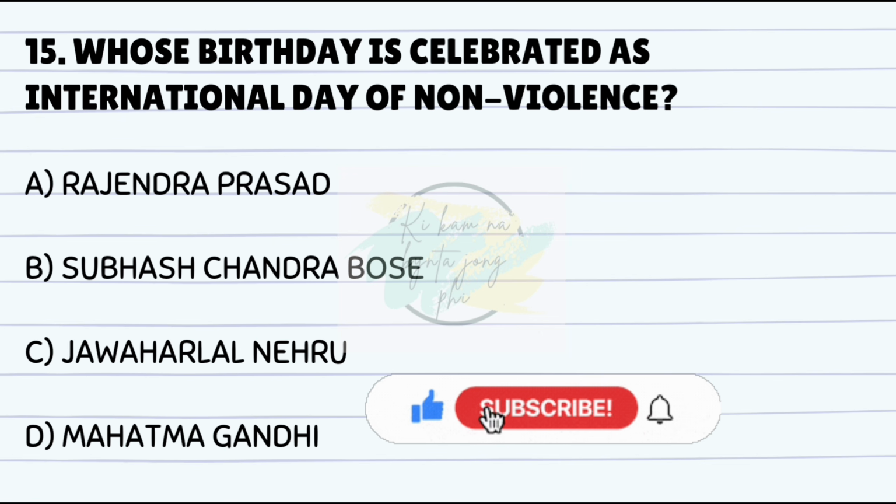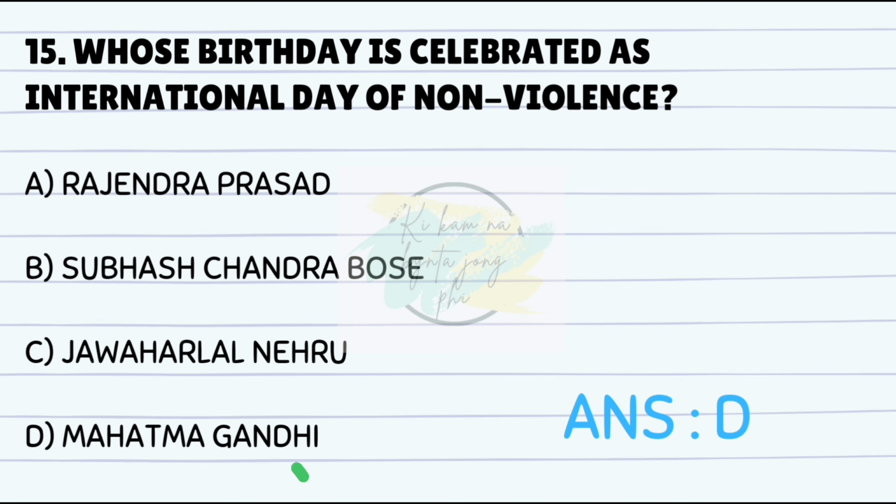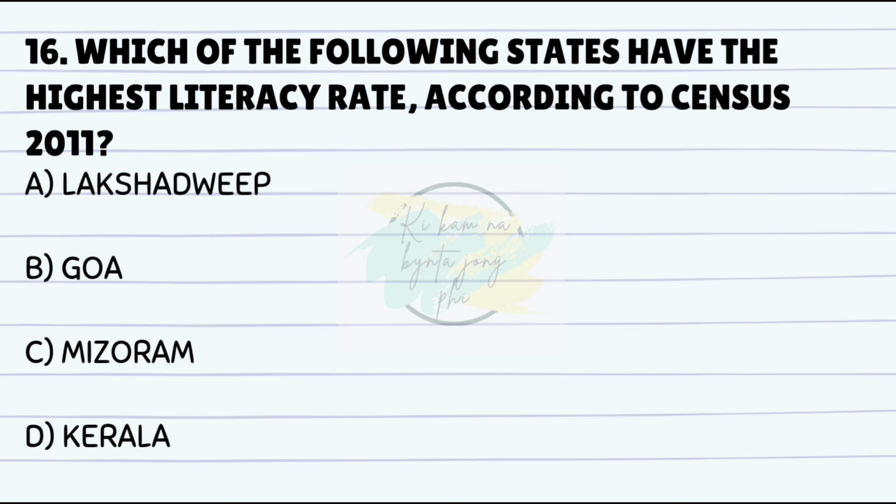Whose birthday is celebrated as International Day of Nonviolence? Answer is D. Mahatma Gandhi. Which of the following states have the highest literacy rate according to Census 2011? Answer is D. Kerala.